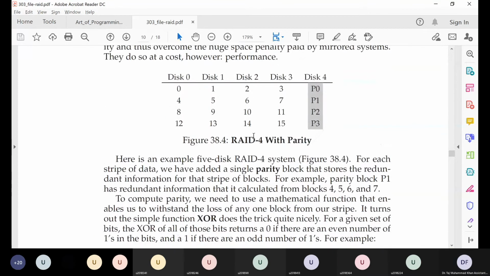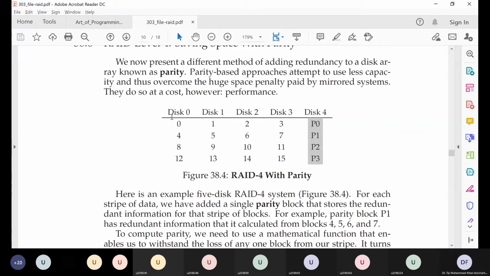What about RAID 4? What percentage of our capacity are we using to store useful data? 80%. Because useful data is only data that is required by the user. This parity information is not required by the user. It is just stored internally by the RAID system to protect against data loss.